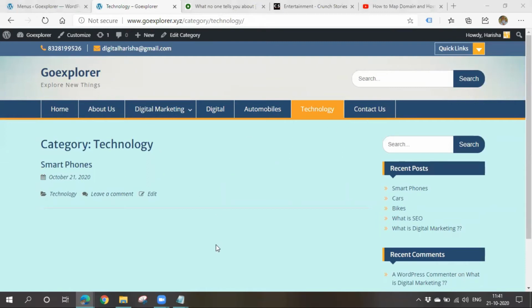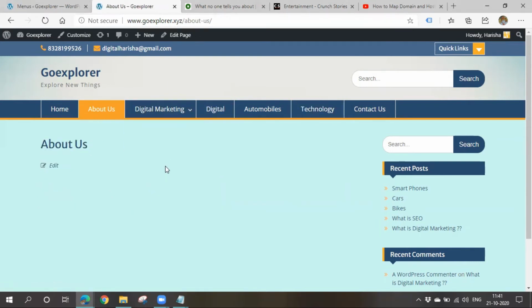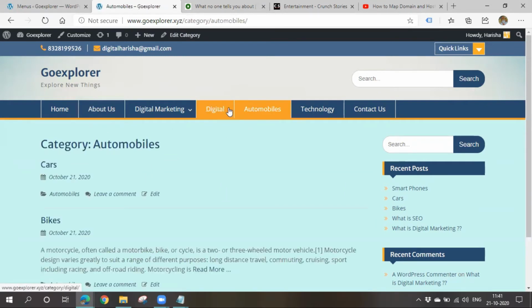Now you have to tell me what is a page and what is a category. What is this, about us? Page, ma'am. Yes, it is a page. And what are these automobiles, digital and technology? Categories. It is a category.